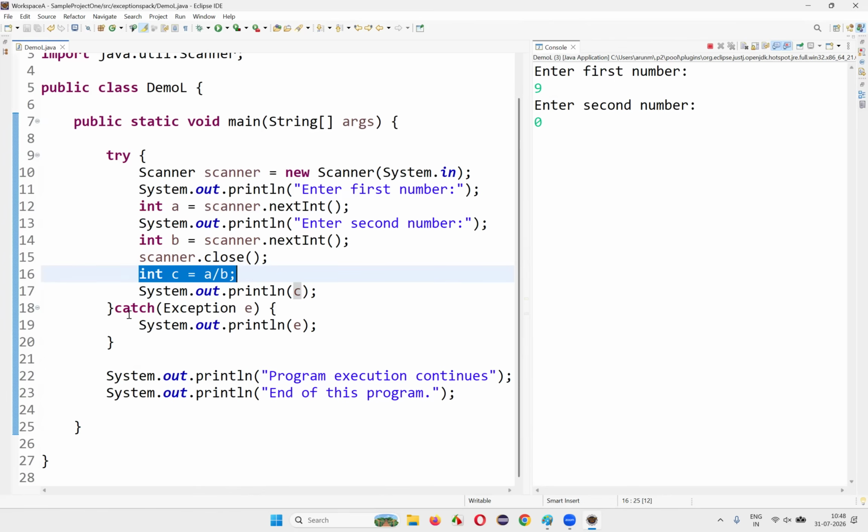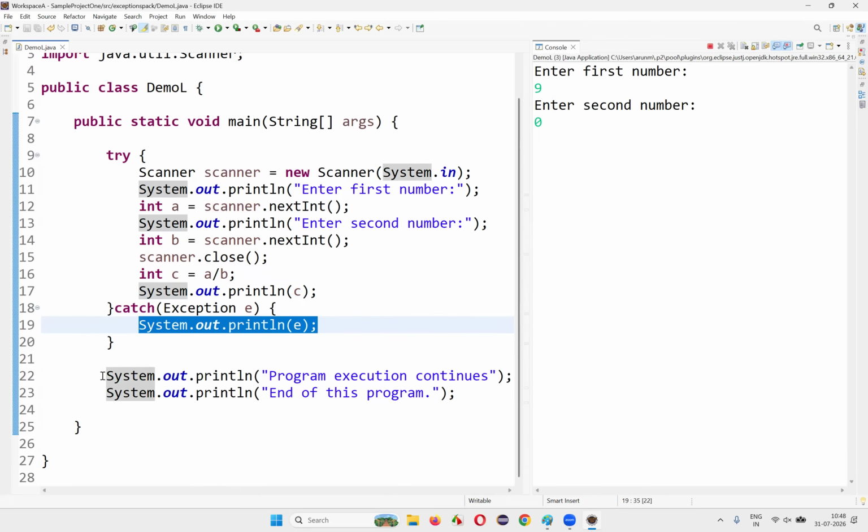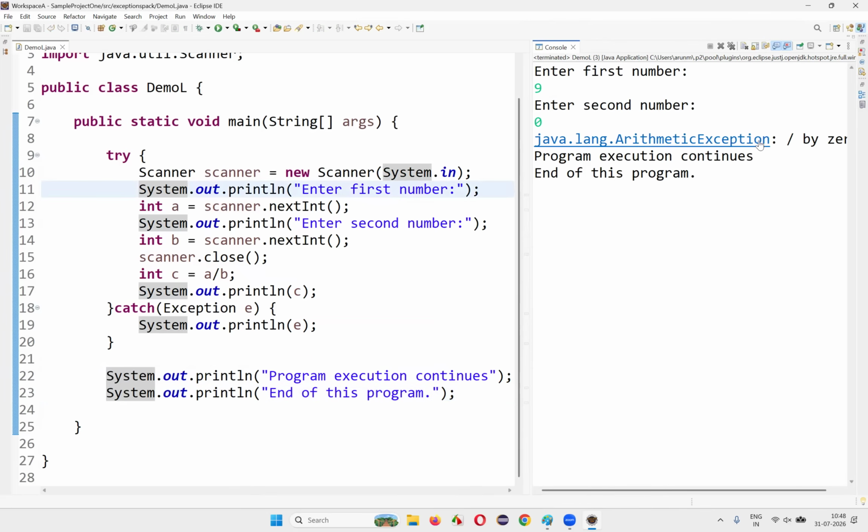From line 16, the control will go to the catch block, and the exception details will be printed. Press enter, and you see the exception details got printed, but the program execution has not stopped because we have handled the exception and execution continued.